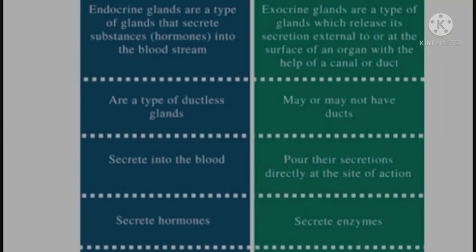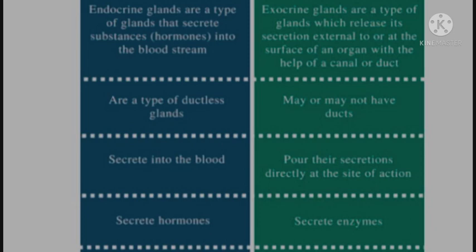Endocrine glands are a type of glands that secrete substances or hormones into the bloodstream. Exocrine glands are a type of glands which release their secretion external to or at the surface of an organ with the help of a canal or duct. Endocrine glands are ductless glands. Exocrine glands may or may not have ducts. Endocrine glands secrete into the blood. Exocrine glands pour their secretions directly at the site of action.